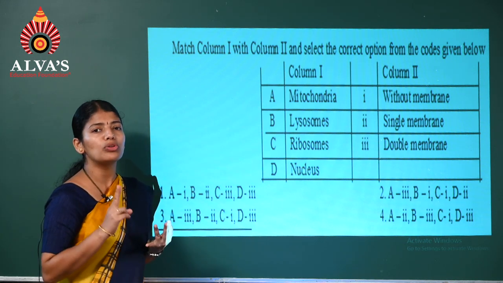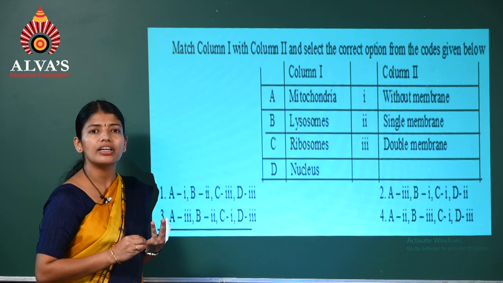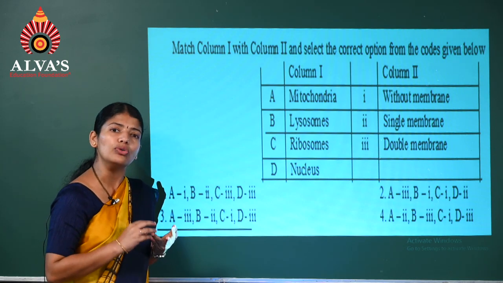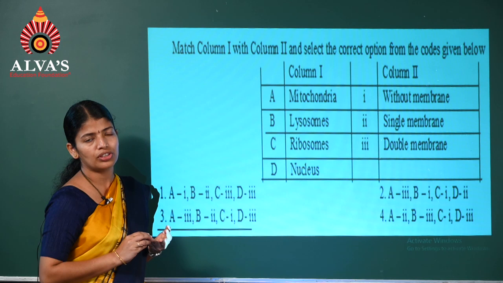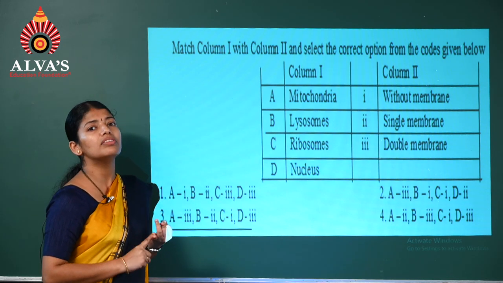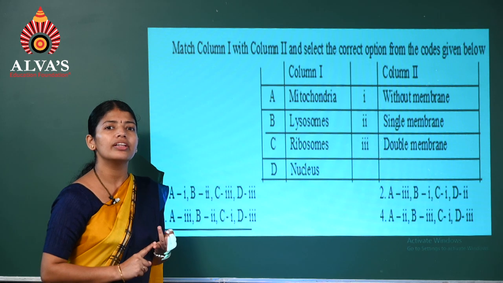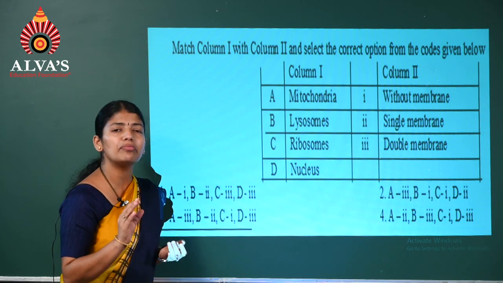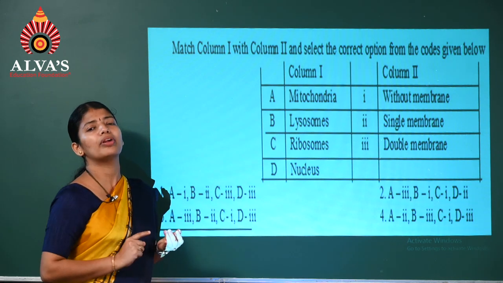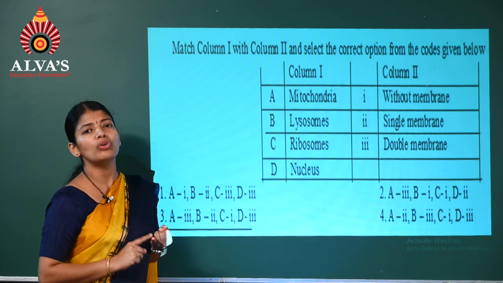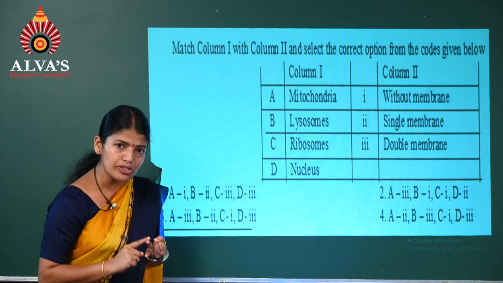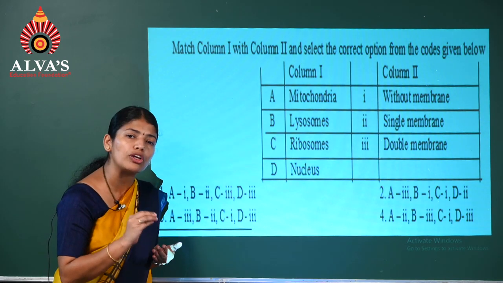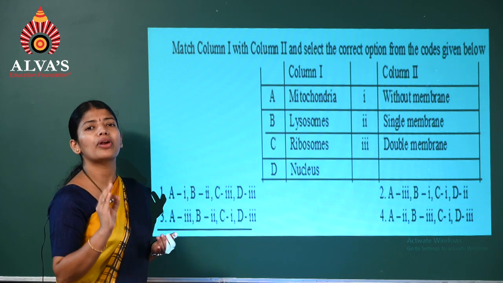Double membrane bound, with two membranes covering, for example mitochondria, chloroplast, even nucleus. These all have two membranes. So under double membrane bound, we have learned three examples: nucleus, chloroplast, and mitochondria. Coming to single membrane bound organelles, with just one membrane covering, examples: lysosomes, endoplasmic reticulum, and Golgi bodies. Along with these, you can include vacuole also for single membrane bound.